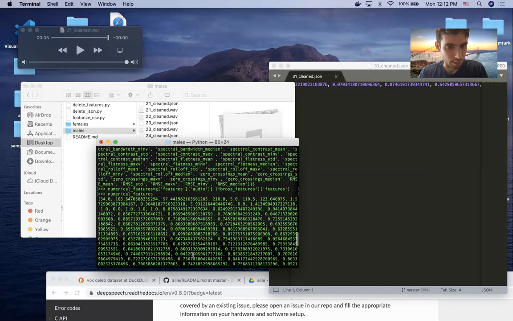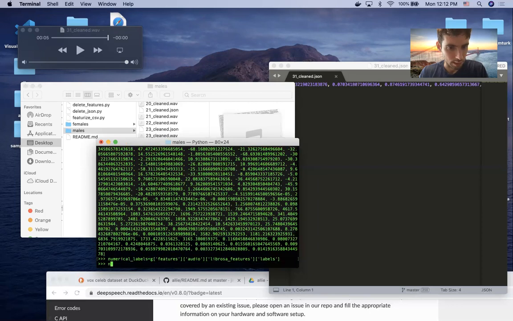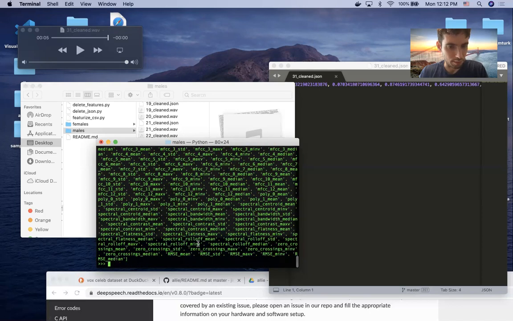So these are all the features. And if you want the numerical labels, we'll just say labels. So these are all the labels, and if you want to just zip everything together, you could do something like this.